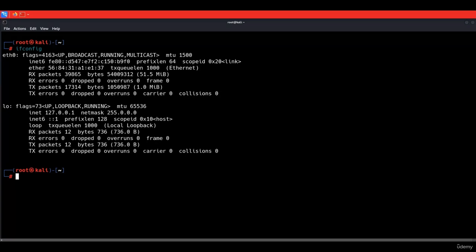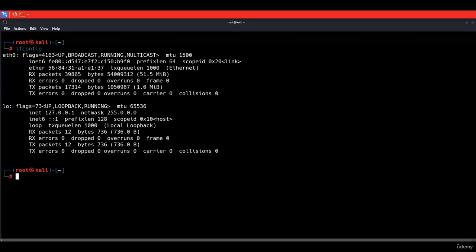You can also see the lo, which is a virtual interface created by Kali Linux. And you may also see wlan0 if you have an external USB wireless adapter. So it's actually not needed, but if you have that, nothing to worry about.